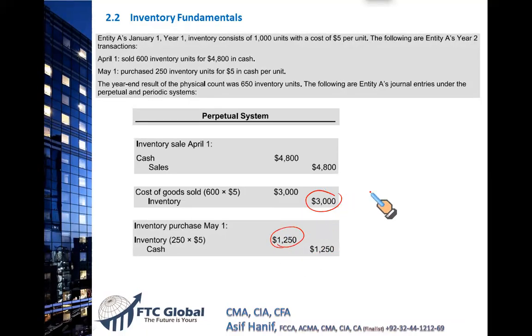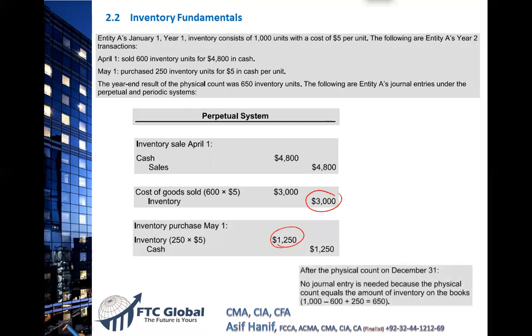So by the time the period is over, the quarter or the year, since your records are continuously updated, you don't have to physically count as such. Your numbers are available. You can calculate your gross profit. So simply every transaction of sale, every transaction of purchase will update your inventory records, right? So no journal entry is needed for inventory, because inventory is always updated on every sale and every purchase.